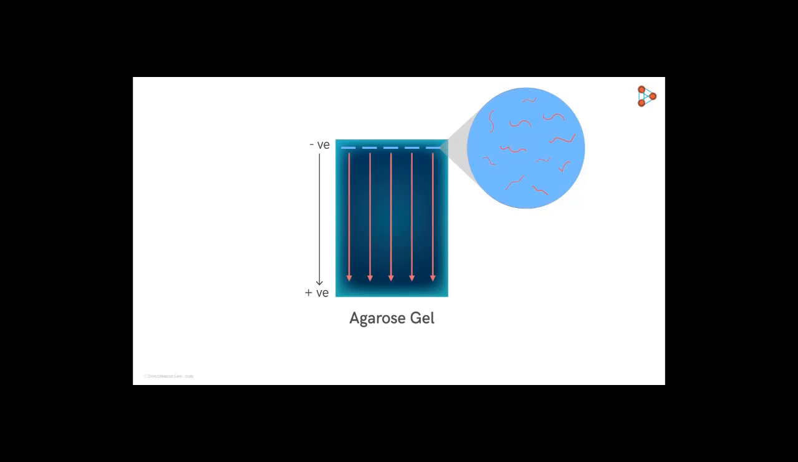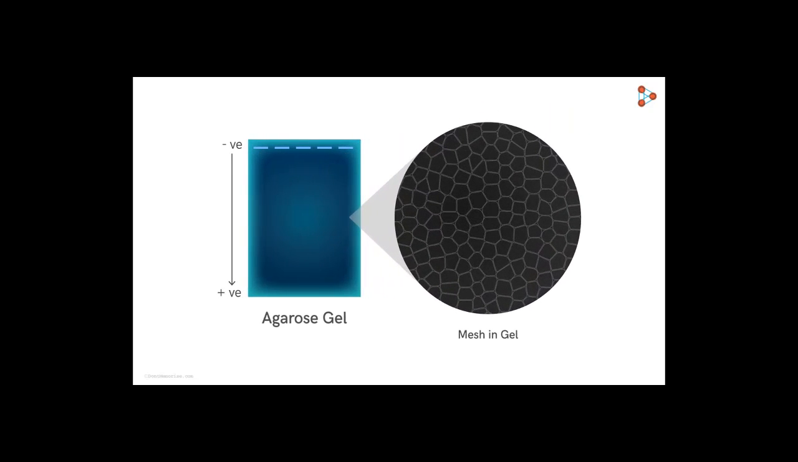Those which are smaller move ahead, and those which are larger in size find it difficult to move. To understand this better, let's zoom into the gel that is prepared for the experiment. Here, at the microscopic level, we find that the gel appears to be a mesh-like structure and the pore size